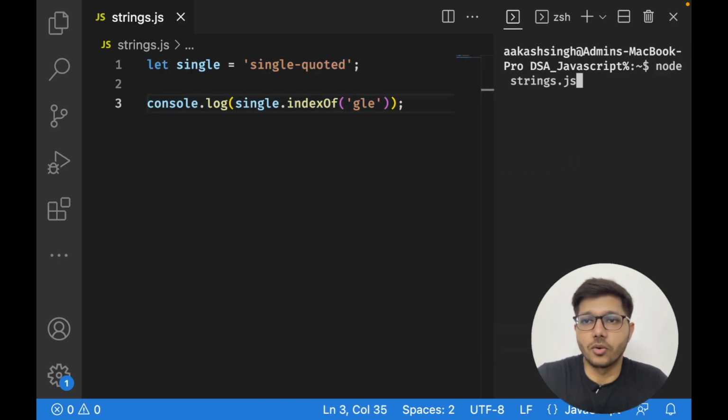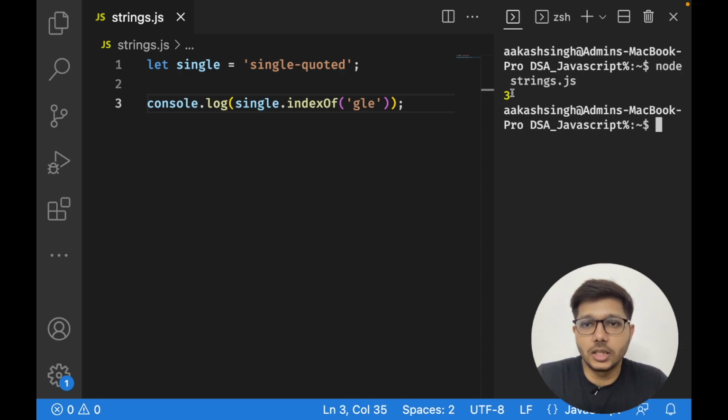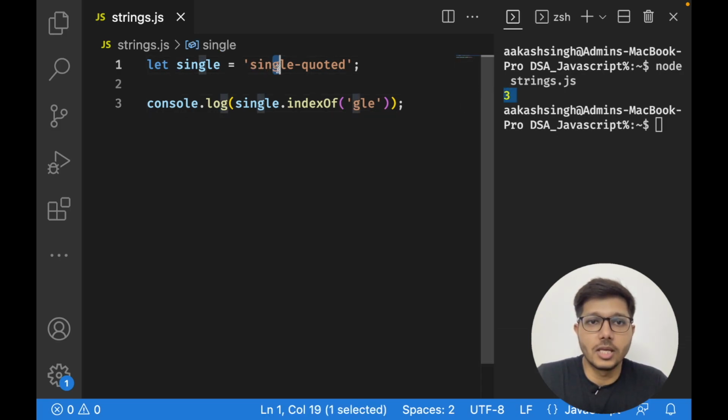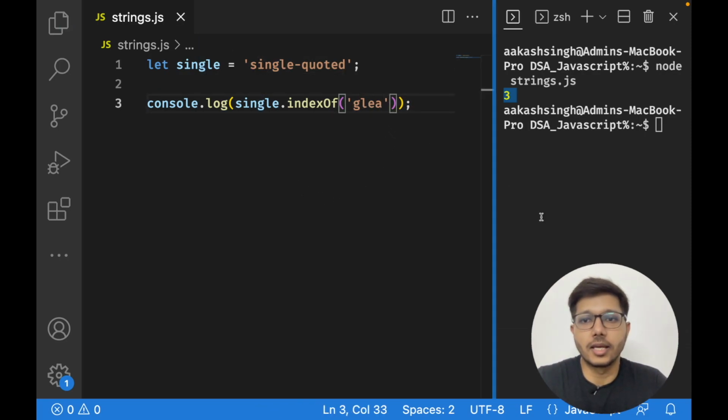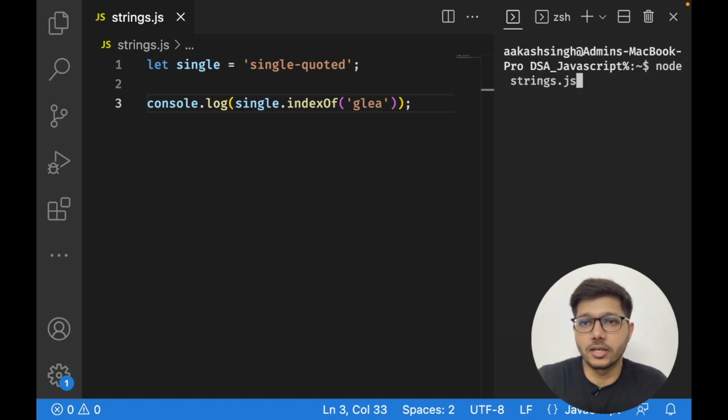So let us now run the code. As you can see, 3. So the third index is returned. 0, 1, 2, 3. So that is right. Now if I would have searched for something like A, and now if I run it, as you can see, -1 is returned, right?